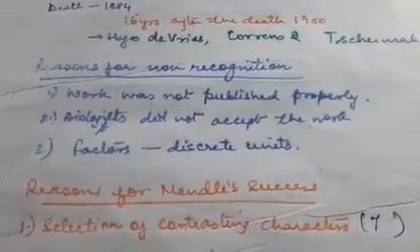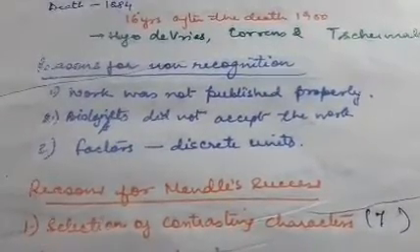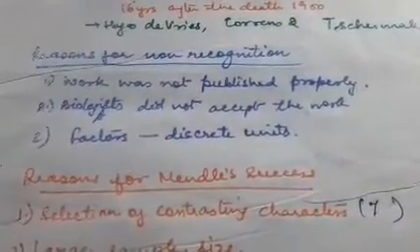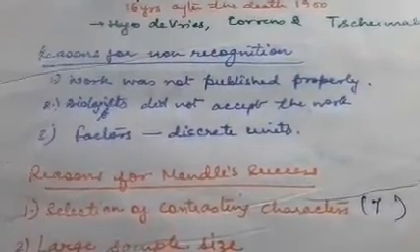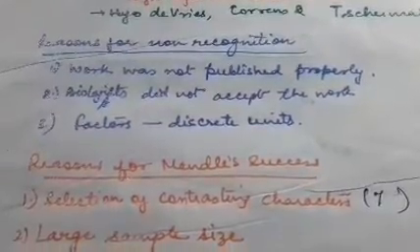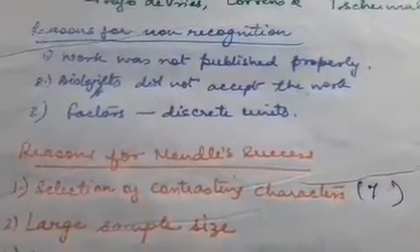So his work got recognition, and later on he was given the name, the father of genetics, and the Nobel Prize and all those things were given in his name. There are certain reasons why his work was taken in a very nice manner, and till date we are following the same principles.